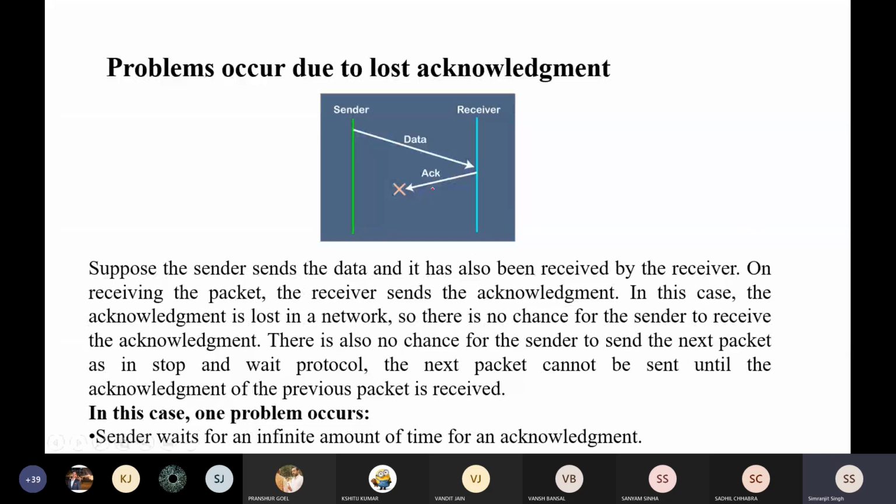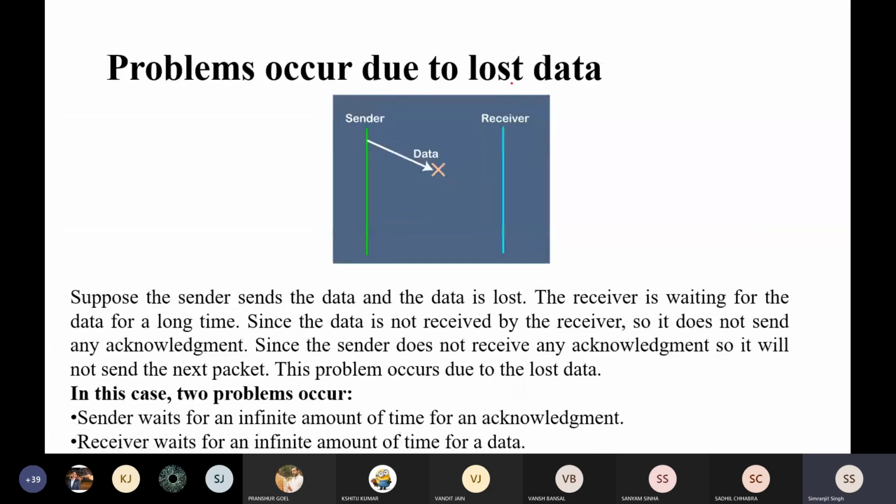So the problem that we faced in the stop and wait protocol was, first, the data was lost. What happens when the data is lost? The receiver is waiting for the sender to send the data, and the sender is waiting for the receiver to send the acknowledgement. That is why there is a problem, and for this we found the solution of the timeout timer. When a certain amount of time has passed, like 4 or 5 seconds, the sender will again send the same packet. That is how we resolve this problem.